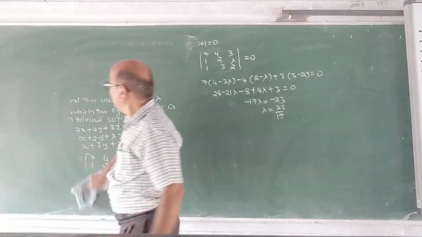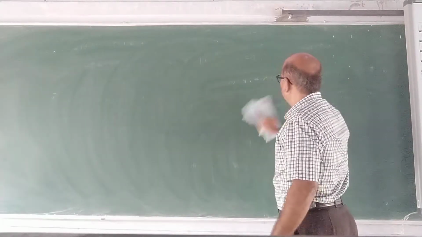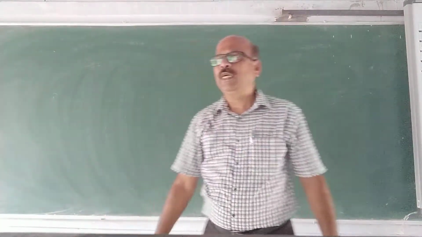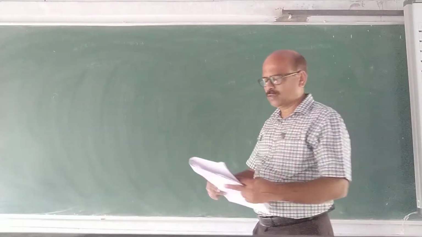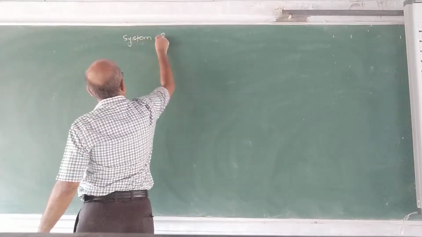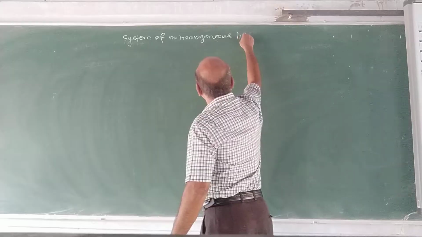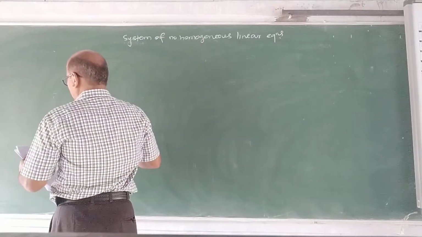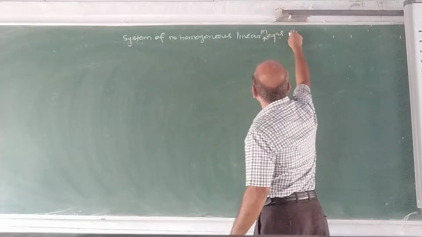Now I consider non-homogeneous equations. In the beginning I explained homogeneous and non-homogeneous equations. Non-homogeneous means at least one of the constants b1, b2, etc. must be not 0. Now, a system of non-homogeneous linear equations, m equations, n unknowns.